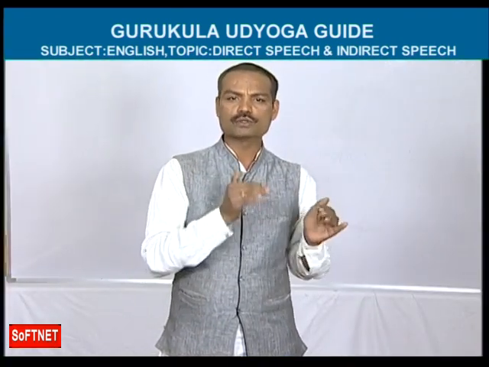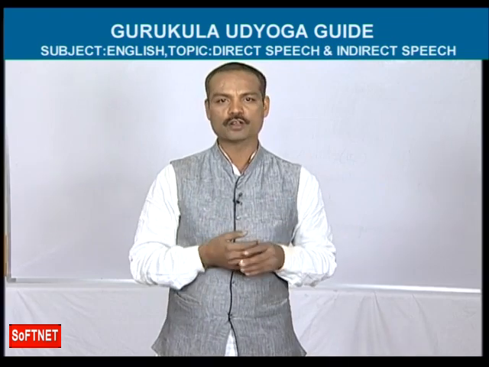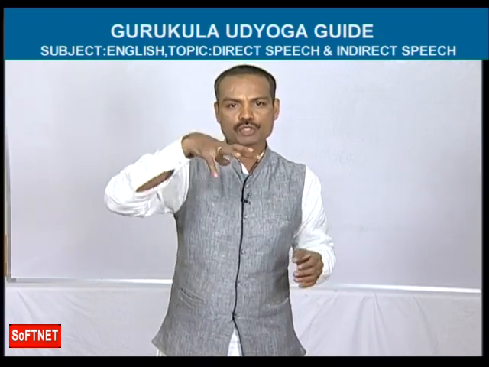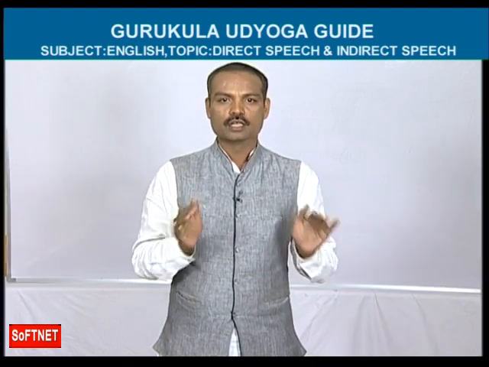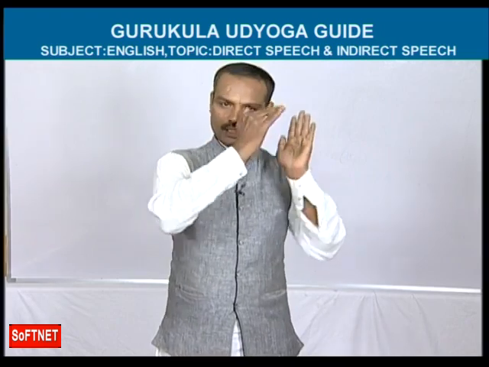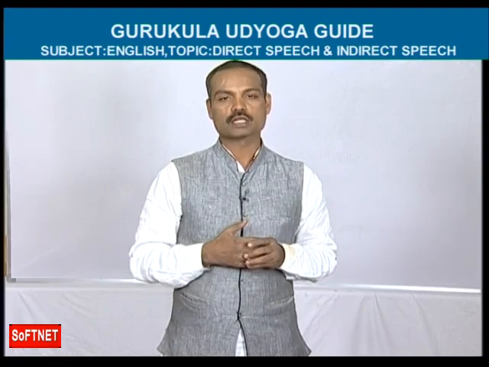The tense which is used to indicate an action which is going on right now is called present continuous. In present continuous there are three helping verbs. They are am, is, are, and we should use the ing form in present continuous. So you know very well about present continuous. In the examination, in the direct speech, in that inverted commas, if they give present continuous, you should change it into past continuous.